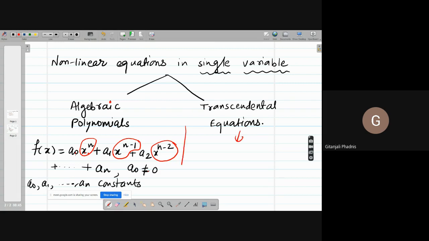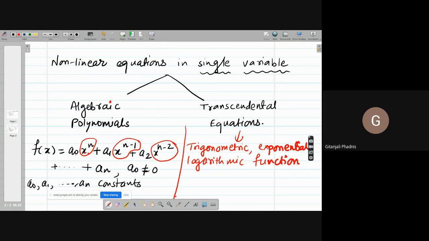And what are transcendental equations then? Transcendental equations consist of different types of functions. That is a combination of different types of functions. So these equations include trigonometric, exponential, logarithmic functions.